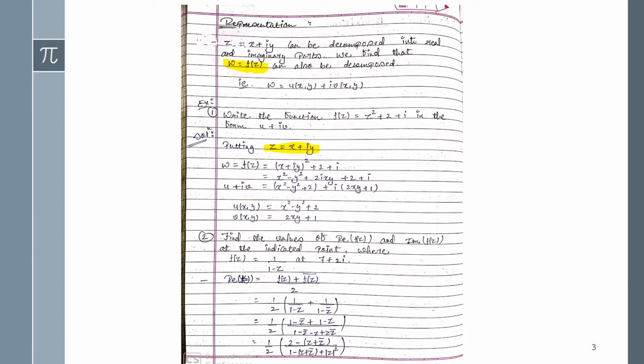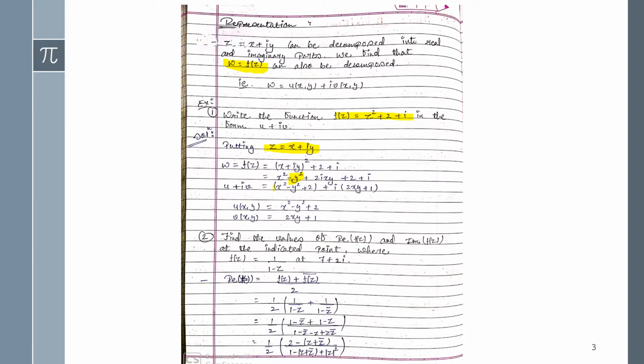I'm just putting these values into the given expression, z square plus 2 plus i. After simplifying the terms you can write x square minus y square plus 2ixy. Actually the last term will be i square y square, and the value of i square is minus 1, so I have written minus y square plus 2ixy plus 2 as it is plus i as it is.